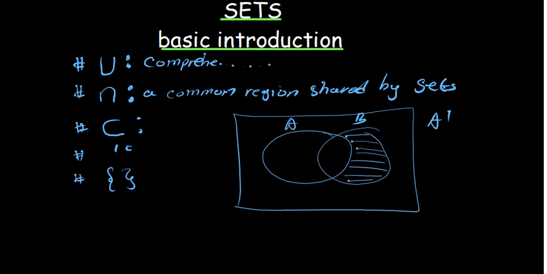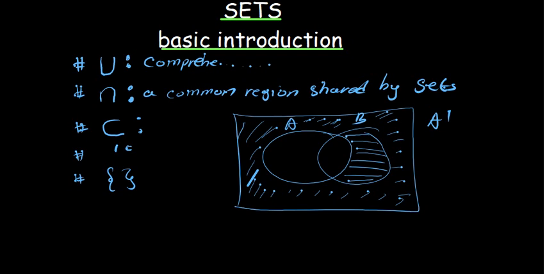Our answer is quite correct, but it's not complete. Because anything outside A is our business, even this part here is also what we are looking for. That is how a complement works.